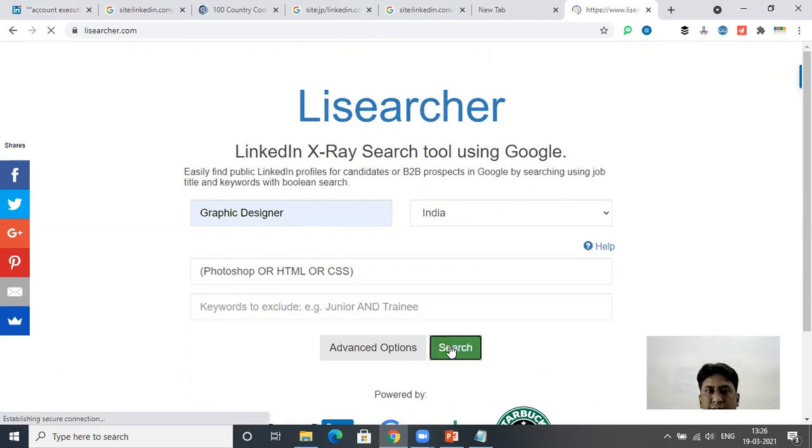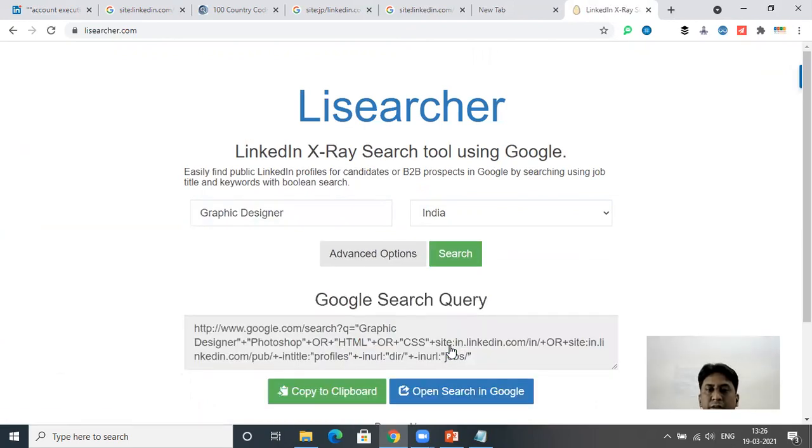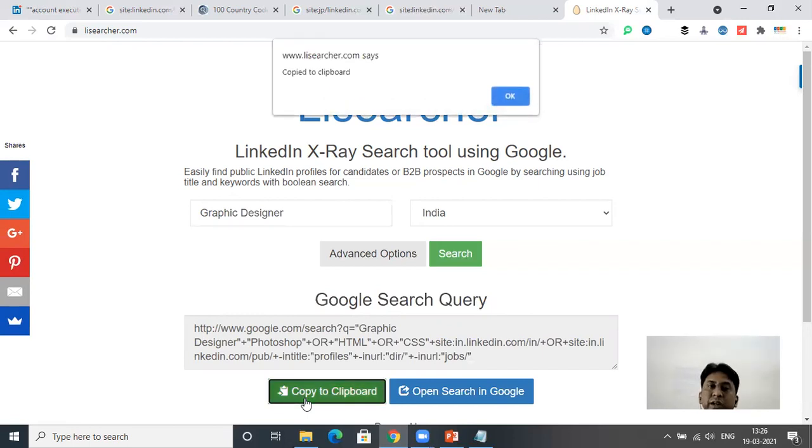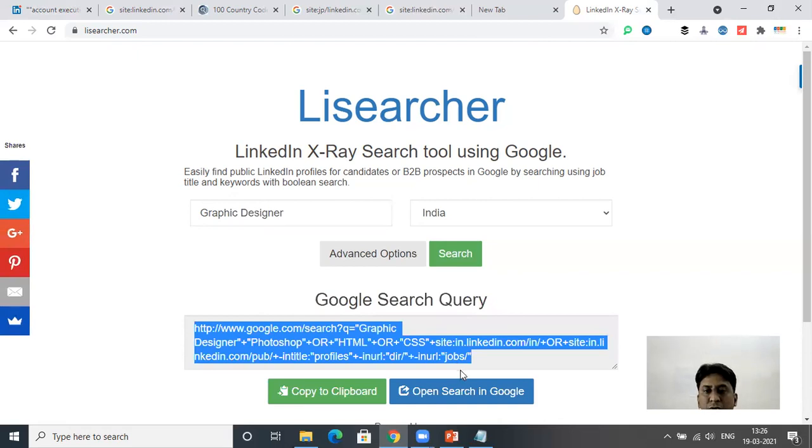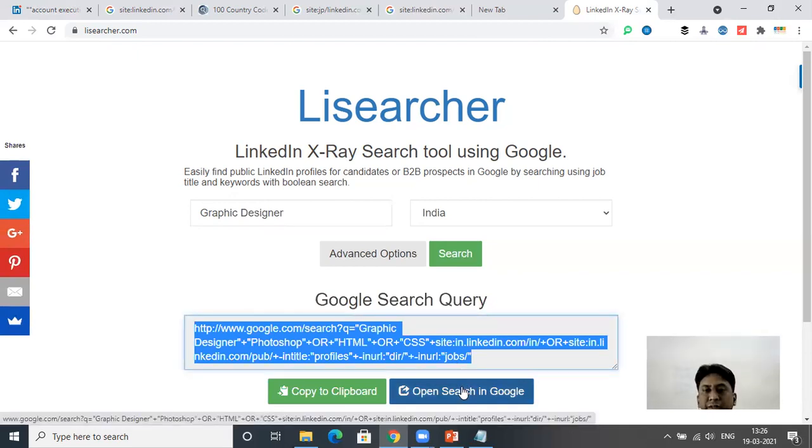Then I'll click on search. Now see, the string has been automatically created by this tool called Lisearcher. You don't need to create any string, just use this. Either you can copy to clipboard or you can open in search. Use the relevant designation and relevant keywords, and then just click on open in Google.